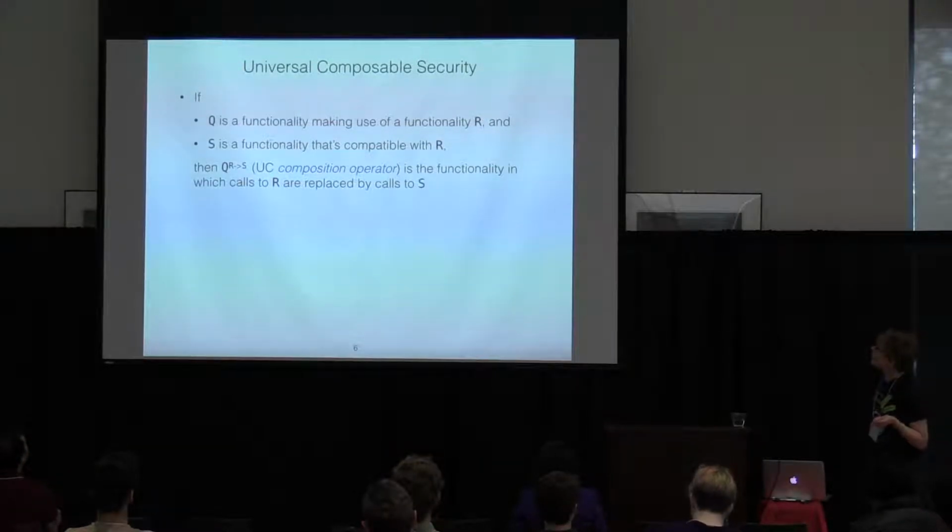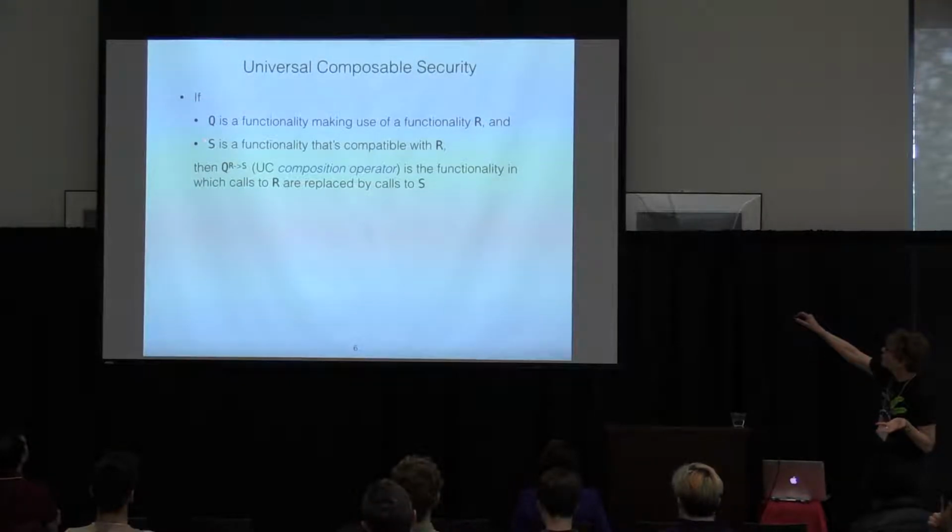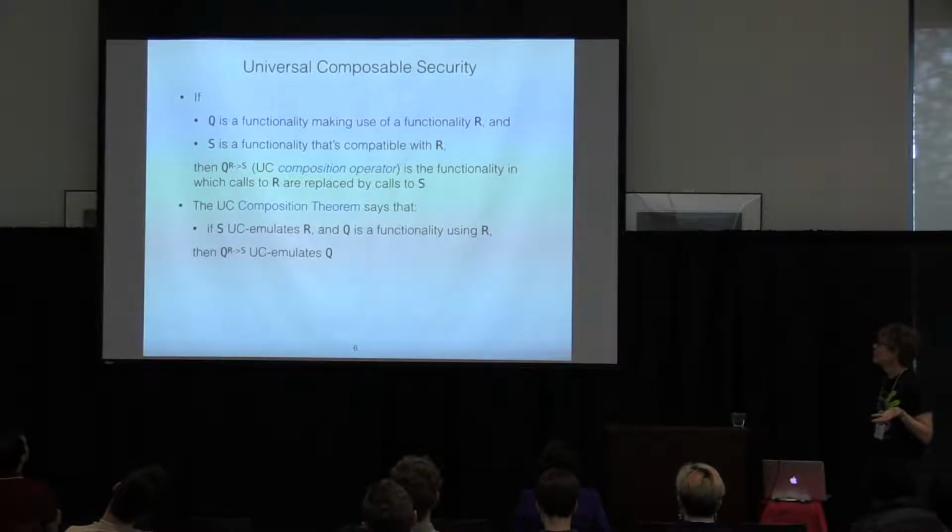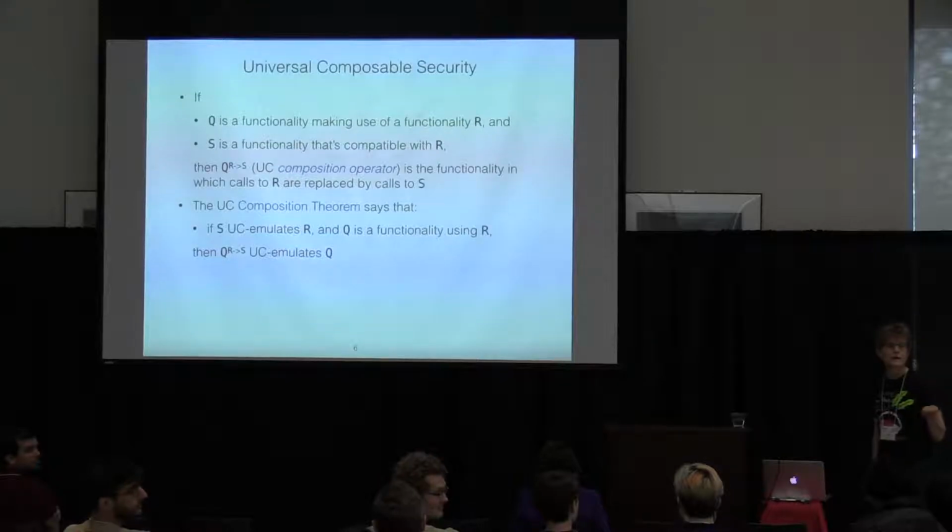So then if Q is a functionality making use of a functionality R, and S is compatible with R, then Q with R changed to S, that's the UC composition operator, is the functionality in which calls to R are replaced by ones to S, and then we get the UC composition theorem, which is what supports modular proof, which says that if S UC emulates R and Q uses R, well, if we change Q to use S instead, that will UC emulate Q. So that's a quick background on UC.